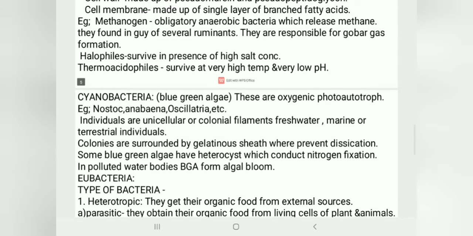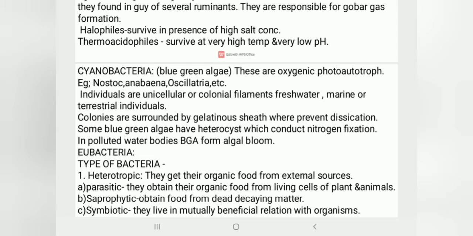Next, coming to cyanobacteria, which means blue-green algae. They are oxygenic photoautotrophs. Autotroph means they prepare their food in their own way. Photo means by taking light energy. So by taking light energy, they prepare their own food, and they are called photoautotrophs. That is the cyanobacteria. Examples are Nostoc, Anabaena, Oscillatoria, etc.